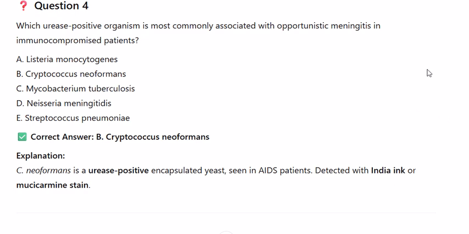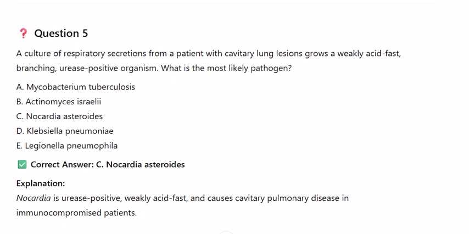Question 5. A culture of respiratory secretions from a patient with cavitary lung lesions grows a weakly acid-fast, branching, urease-positive organism. What is the most likely pathogen? A. Mycobacterium tuberculosis. B. Actinomyces israelii. C. Nocardia asteroides. D. Klebsiella pneumoniae. E. Legionella pneumophila. Correct answer, C. Nocardia asteroides. Explanation. Nocardia is urease-positive, weakly acid-fast, and causes cavitary pulmonary disease in immunocompromised patients.